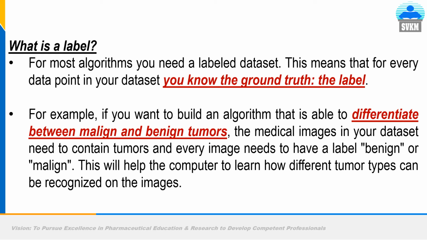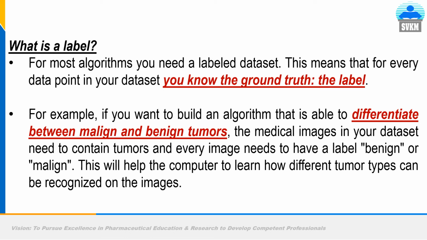What is a label? As I told you, for most algorithms you need a labeled data set if it is supervised machine learning. This means that for every data point in your data set, you know the ground truth, that is the label. For example, if you want to build an algorithm that is able to differentiate between malignant and benign tumors, the medical images in your data set need to contain tumors, and every image needs to have a label, benign or malignant.